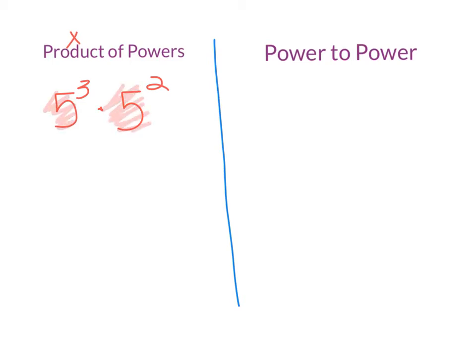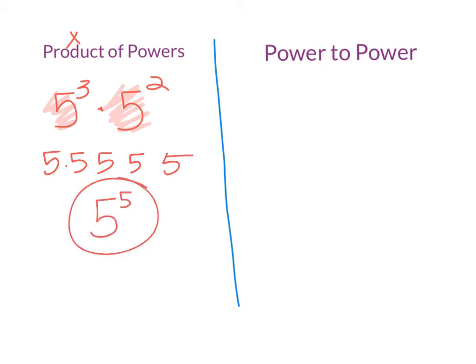Okay, if that is the case, remember, you can write it out the long way. You can do this for all of them. 5 times 5 times 5 times 5 times 5. And that is the same as 5 to the 5th. Remember, a shortcut way, if you want to add this to your notes, is you can add the exponents for this law.